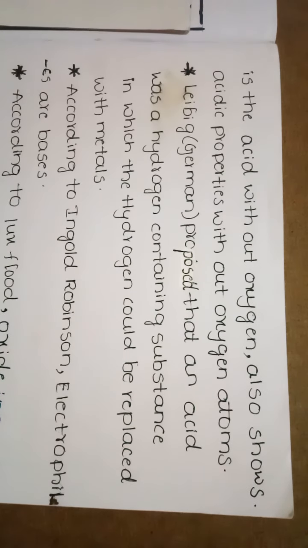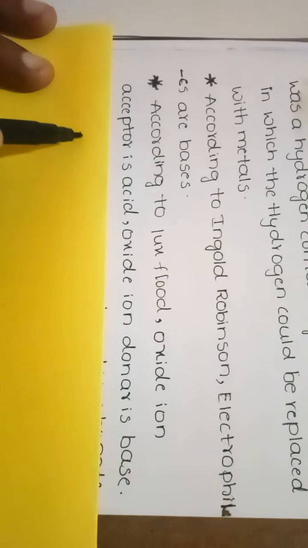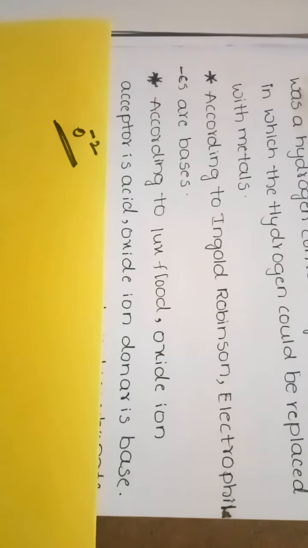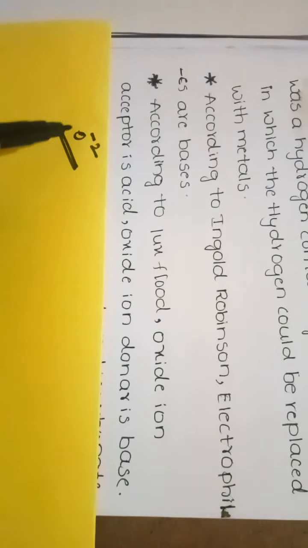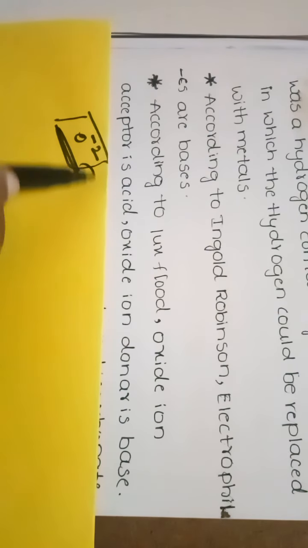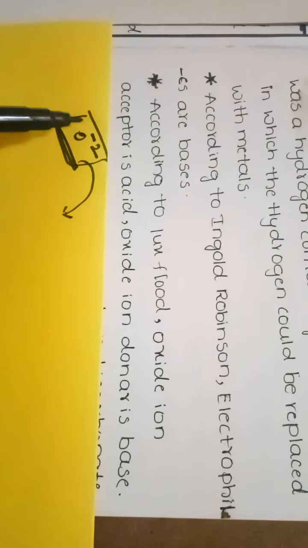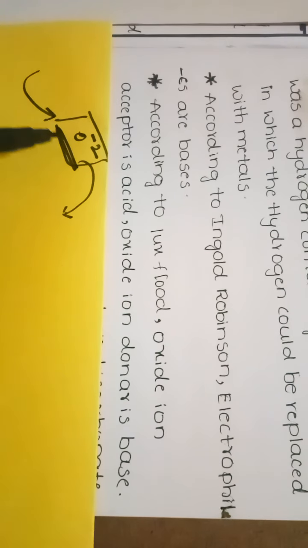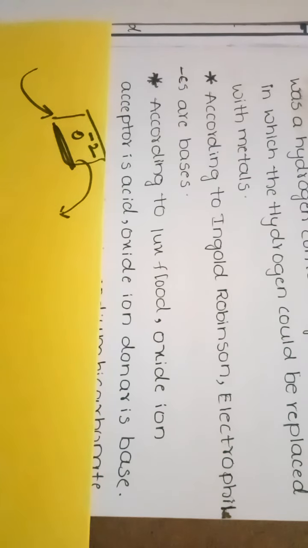According to Lux-Flood, an oxide ion acceptor is an acid, and an oxide ion donor is a base. So an oxide ion acceptor is what? Acid. And an oxide ion donor is what? Base. Oxide ion means O minus 2. This O minus 2 ion is called the oxide ion. If a molecule is able to donate O minus 2 ions, that is a base. If a substance is able to accept O minus 2, that should be considered an acid.